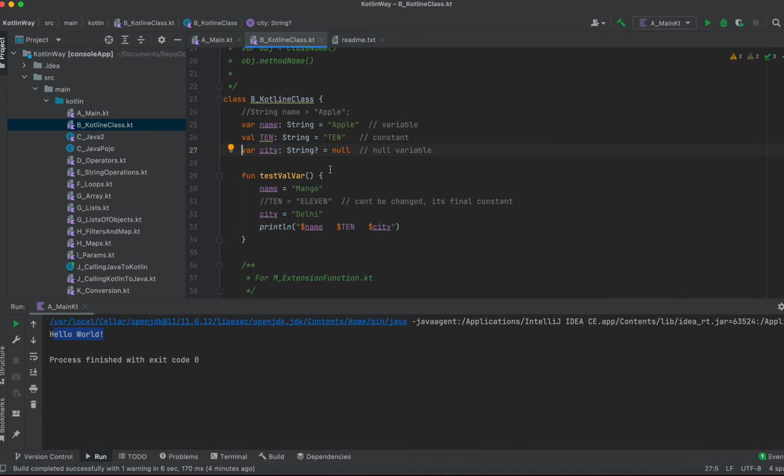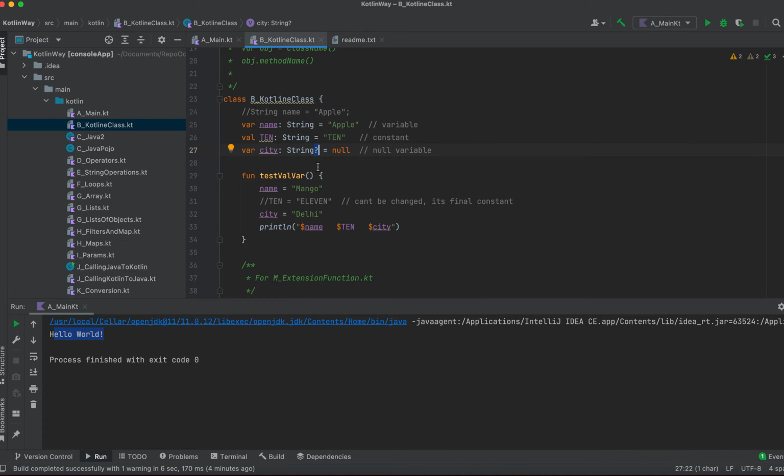So just to avoid those unnecessary exceptions, Kotlin is forcing that you cannot make any string null. But in case you have to make a string null, then you have to use this question mark.